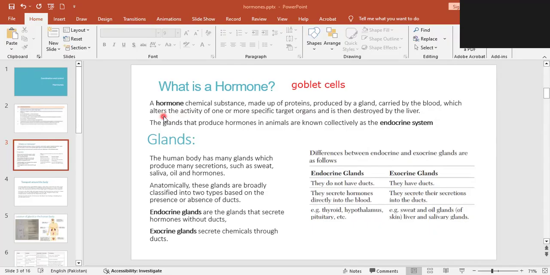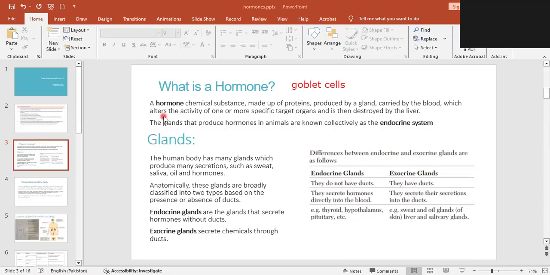our body has a set point, right? Everything in my body is balanced, is at a fixed set point. You know what is set point? Like my body temperature is 37 and it needs to stay at 37. That is my set point. Set point is my target point, which needs to be maintained. That's known as set point. I cannot go beyond it. I cannot go above it. Okay? So this is known as set point.